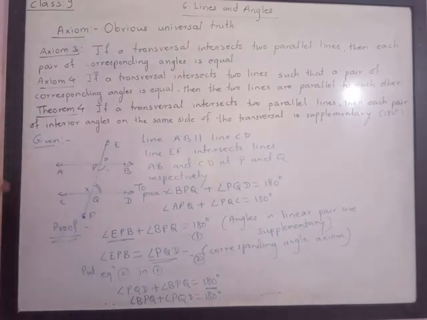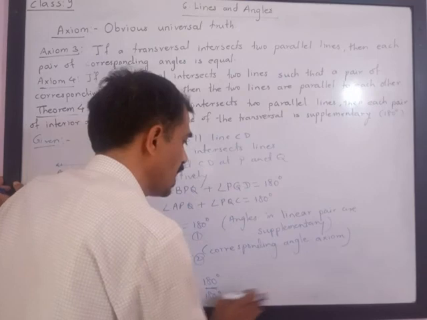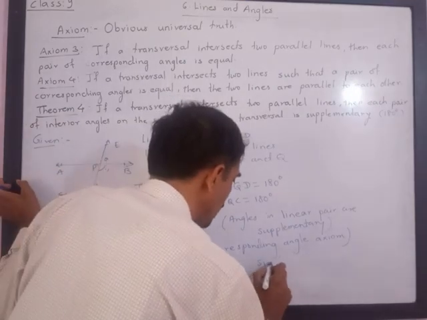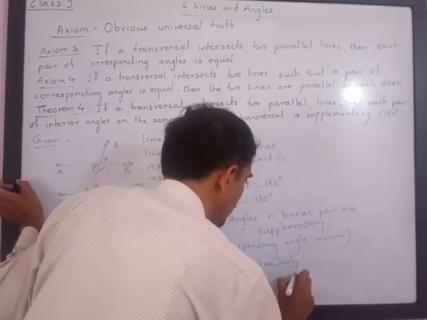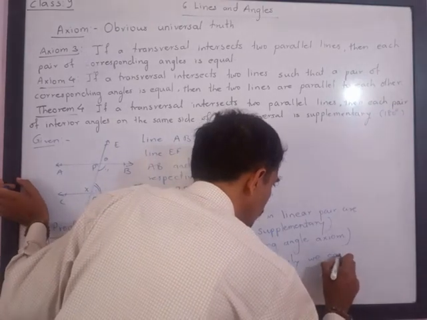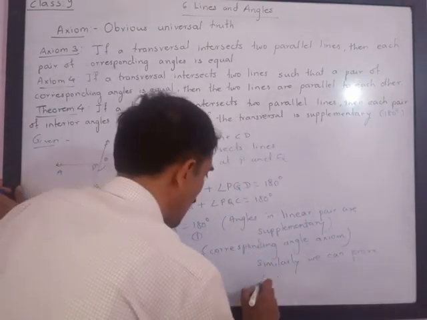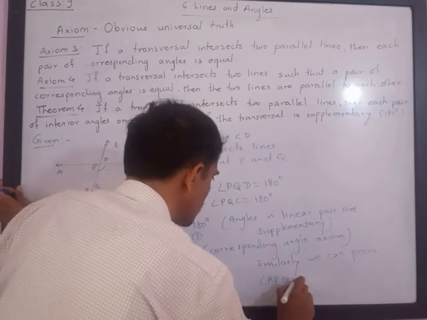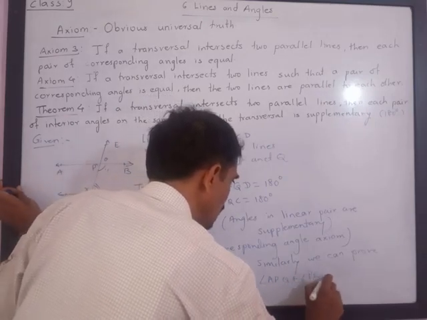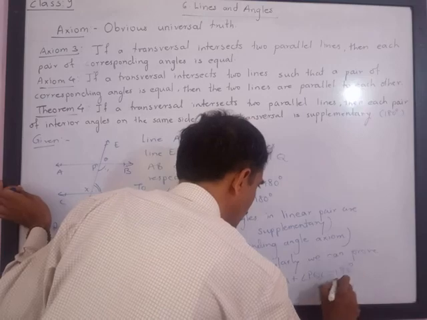Similarly, I can prove it for the other side also. Instead of proving, I am writing in short. Similarly, we can prove the other pair is also supplementary. That is, angle APQ plus angle PQC is equal to 180 degrees.